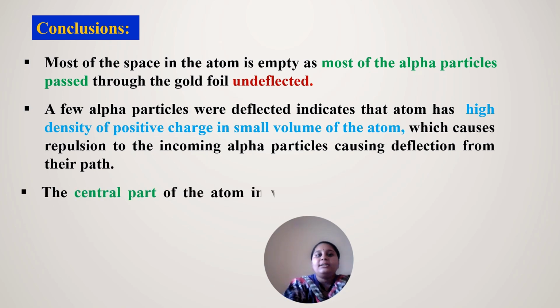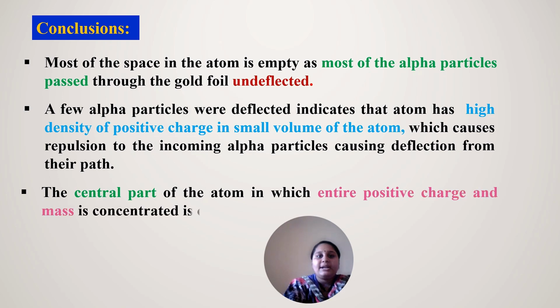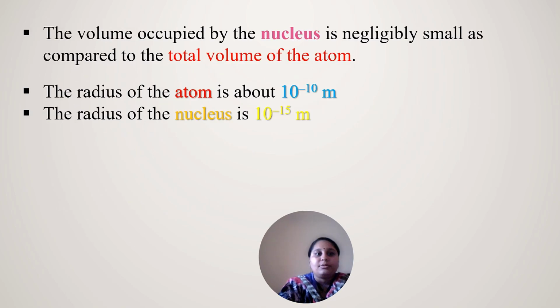The central part of the atom, in which the entire positive charge and mass are concentrated, is called the nucleus. The volume occupied by the nucleus is negligible compared to the total volume of the atom. The radius of the atom is 10 power minus 10 meter. The radius of the nucleus is 10 power minus 15 meter.